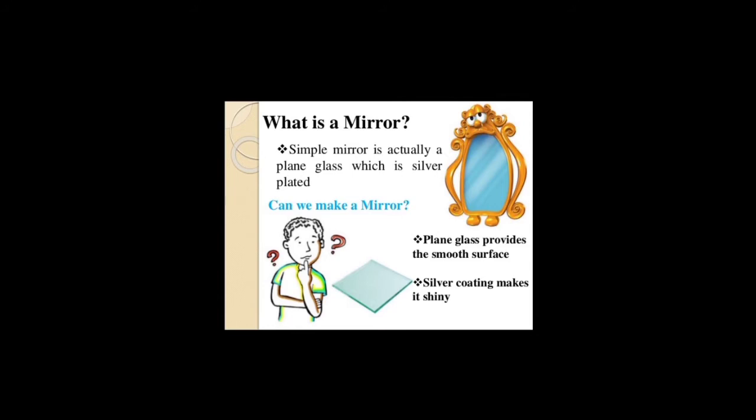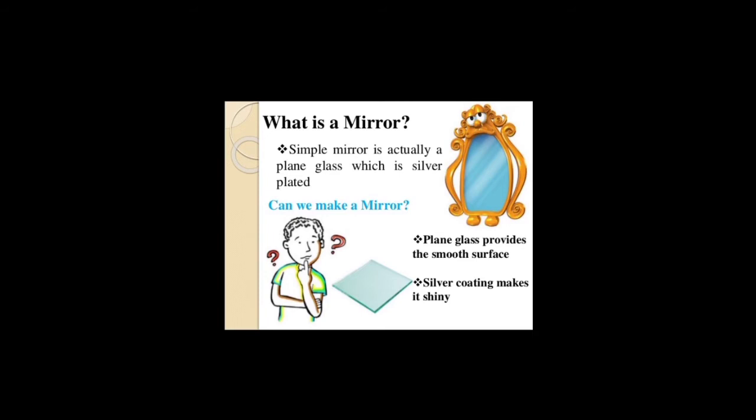Now, how is it made? One surface of the mirror is made opaque by silvering, or you can say covering the surface of the mirror with a thin layer of silver. It is followed by a thin coat of red lead oxide paint to protect the silvering of the mirror.